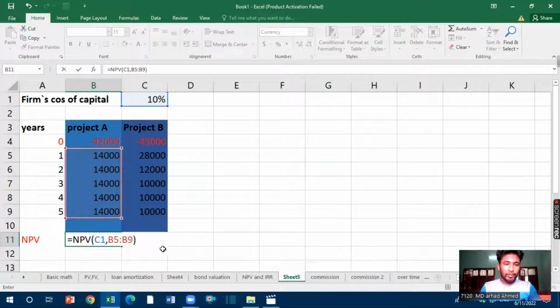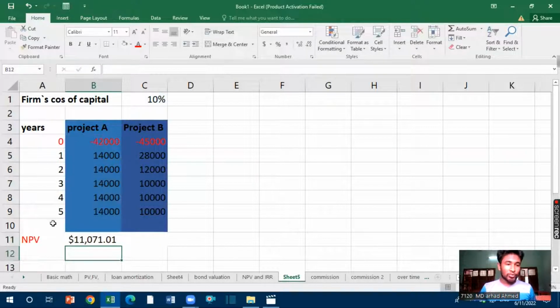Now I have to subtract the initial investment. Since there is already a minus sign on the figure, I should add a plus sign, and then I click on the primary investment. After that, if I click on the enter button, I will get the result. So we can see that the net present value for project A is $11,071.